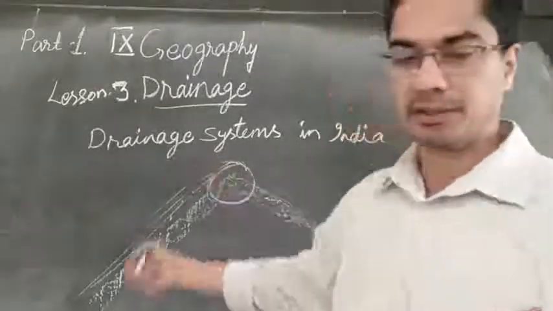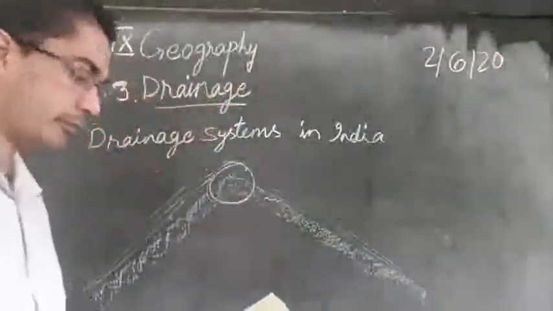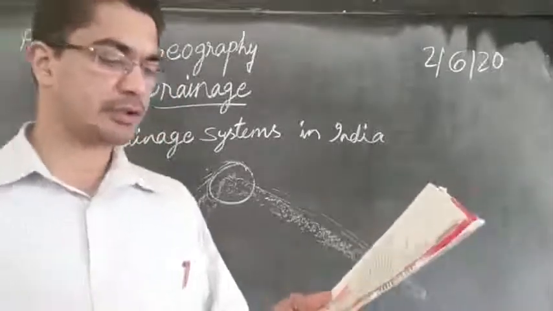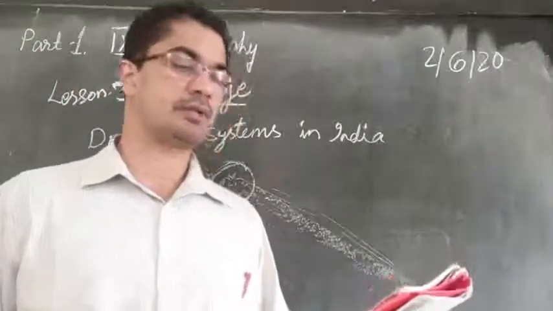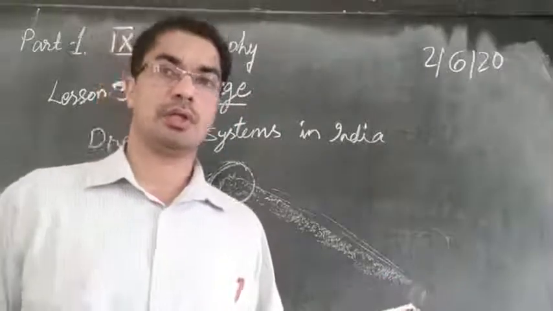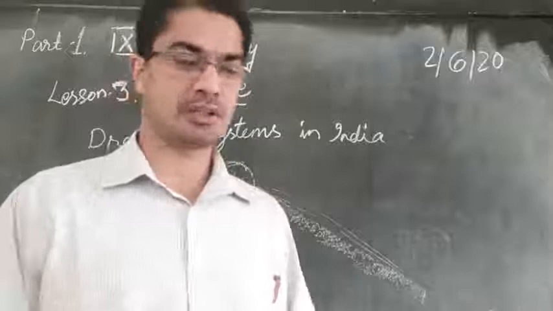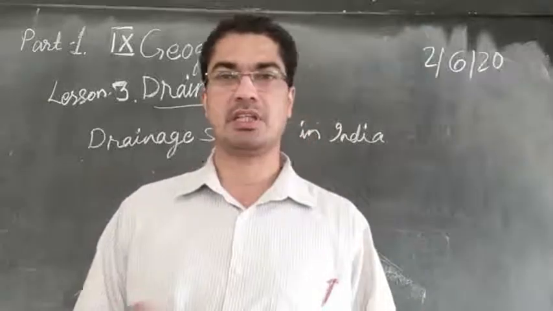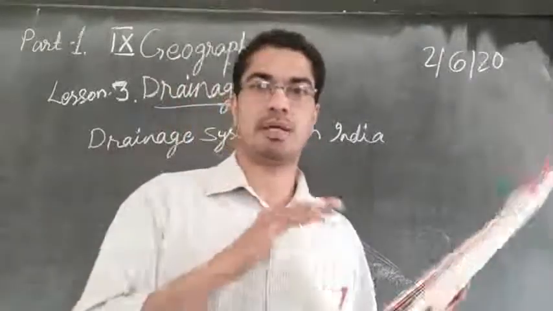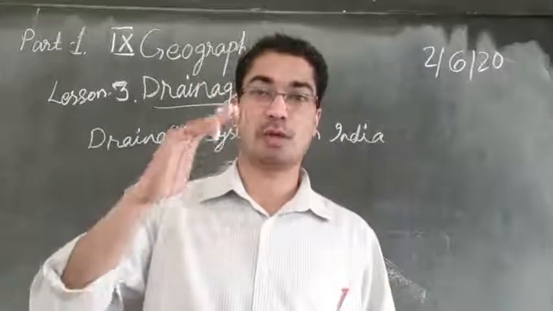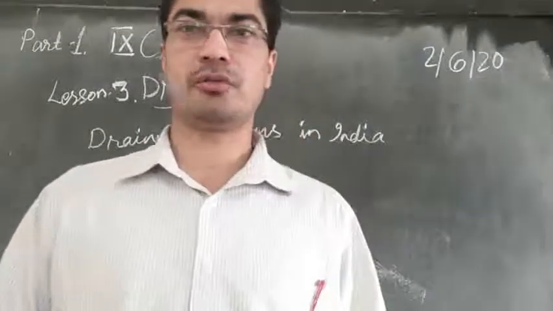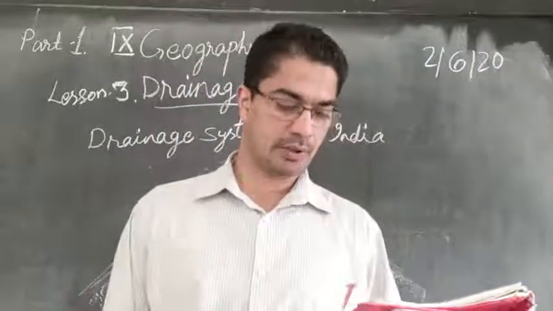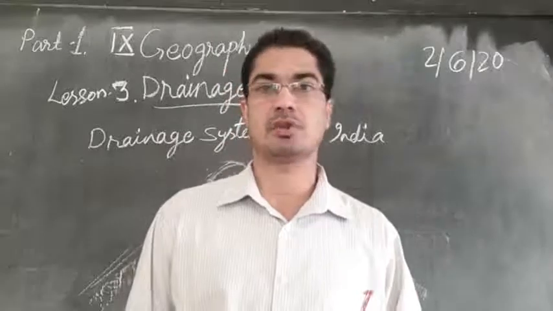Now let us come to the drainage systems in India. So the drainage systems of India are mainly controlled by the broad relief features of the subcontinent. So we know in the Indian continent there are a lot of relief features. We learned early about the physical features of India. We said there are plains, highlands, mountains. So accordingly the rivers are formed, or the drainage systems are also formed.